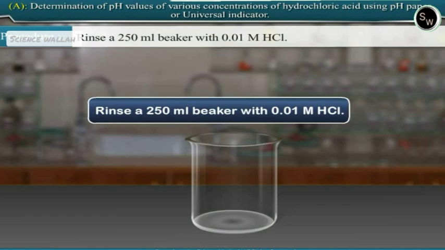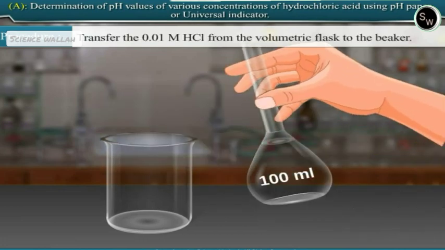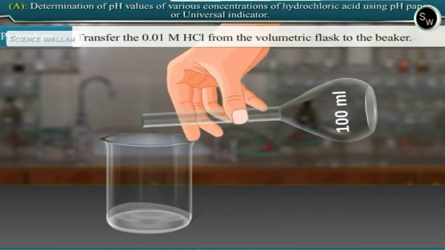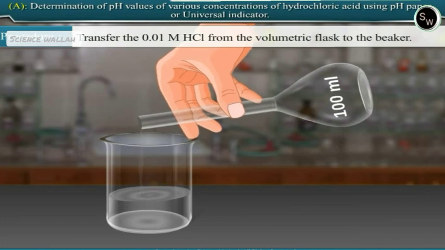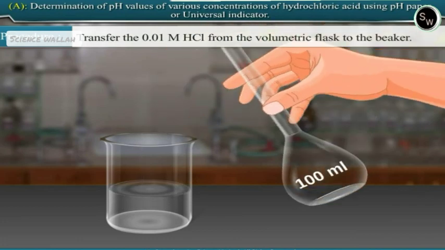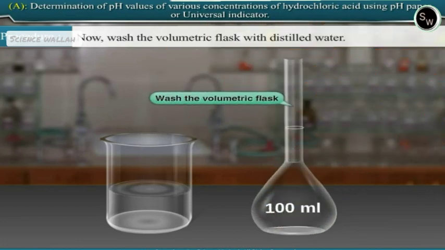Rinse a 250 ml beaker with 0.01 molar hydrochloric acid. Transfer the 0.01 molar hydrochloric acid solution from the volumetric flask to the beaker. Now, wash the volumetric flask with distilled water.